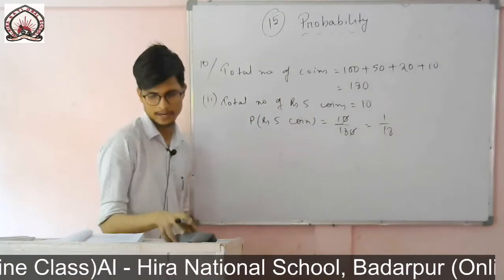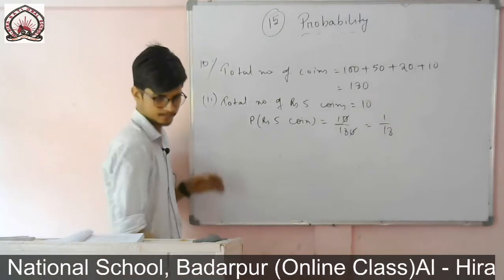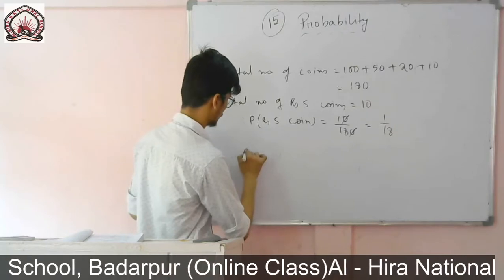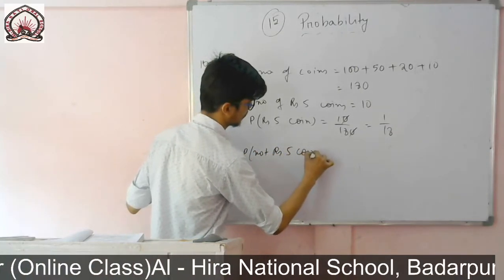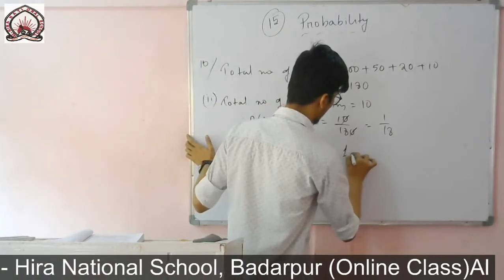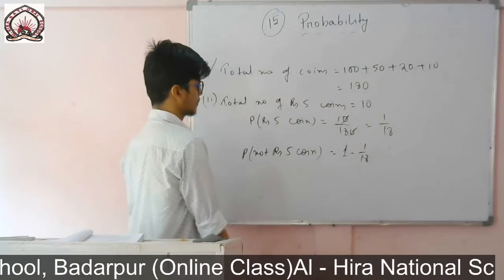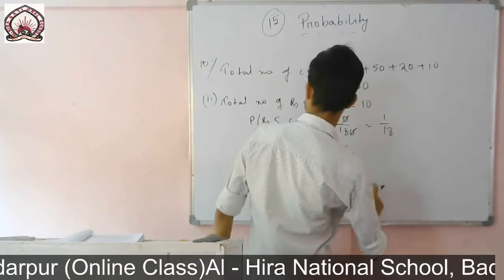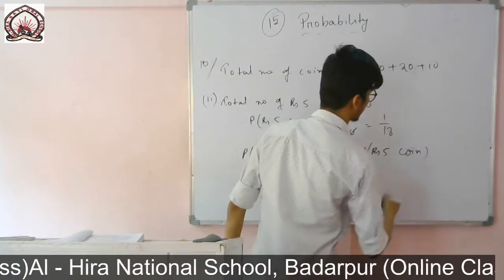So question is to find the probability of not a rupees 5 coin. Therefore probability of not rupees 5 coin will be equals to 1 minus 1 by 18, or you can write here first of all 1 minus probability of rupees 5 coin.